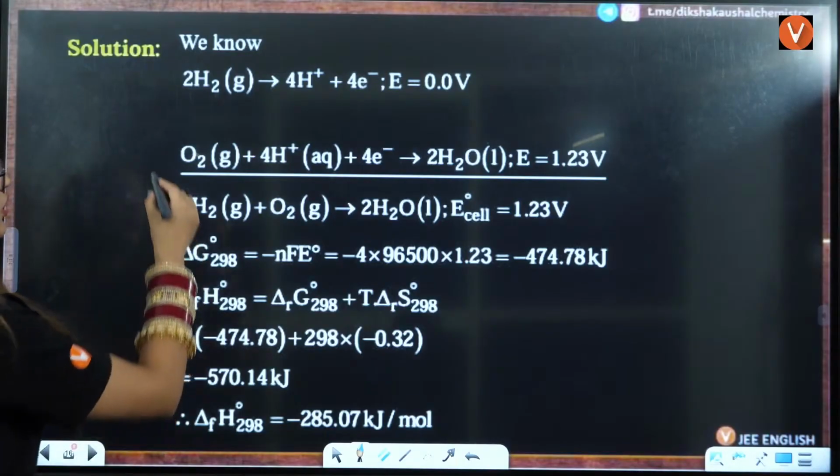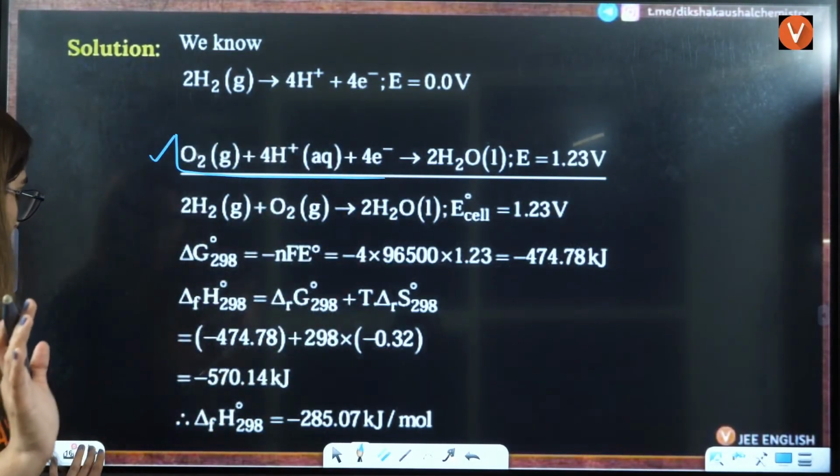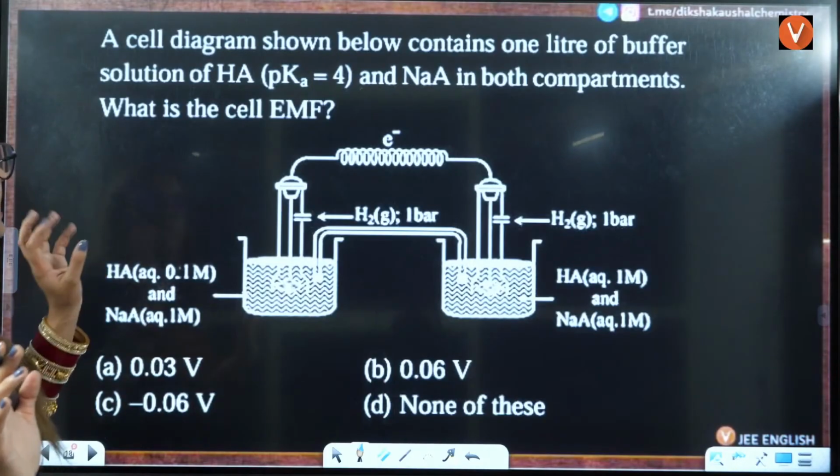First thing is this thing you should know, that what exactly anode, cathode, what they have given you, that you should be very, very aware of, right? Okay. Next is,